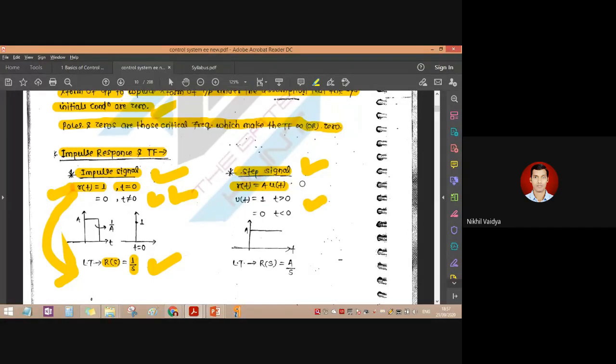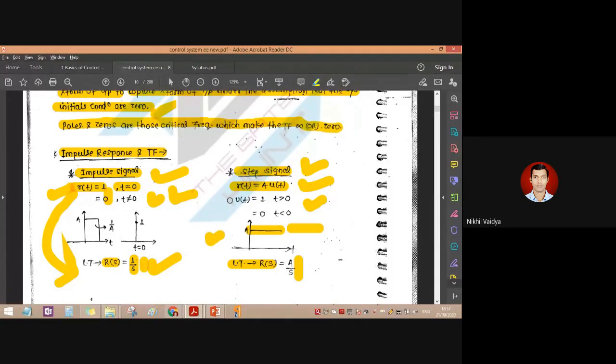Step input is A into U of t. Here A is nothing but its magnitude, and U of t stands for a straight line. So how will its Laplace transform be calculated? The Laplace transform will be A as it is, as a constant, and U of t will be 1 upon s. So it is basically a unit step. Unit step is indicated by U of t, and unit step means basically 1. Just like in the impulse, where the Laplace transform of 1 is 1 upon s, similarly A multiplied by 1 has Laplace transform A upon s.